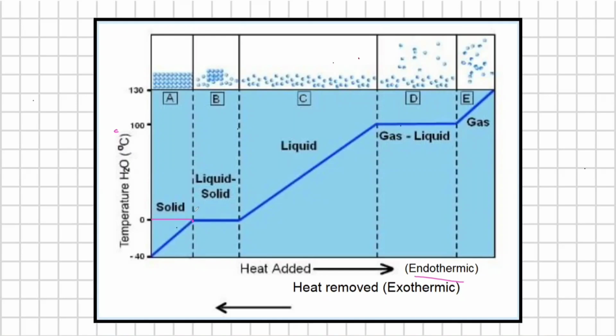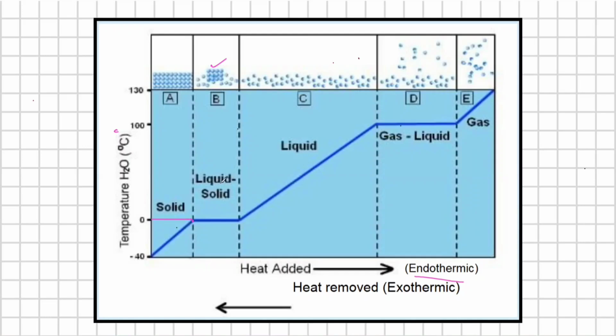And at this point, this is called the melting point. Why? Because here liquid and solid are in equilibrium. There will be some solid particles and some liquid. As you know, when you place ice at room temperature, you will see that it does not instantly convert into liquid.